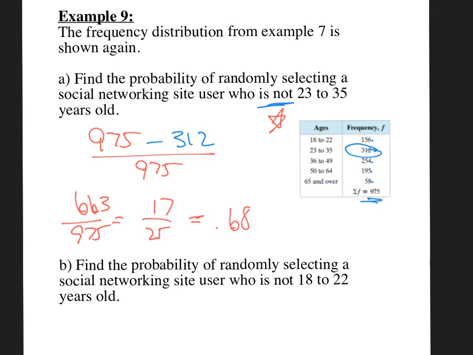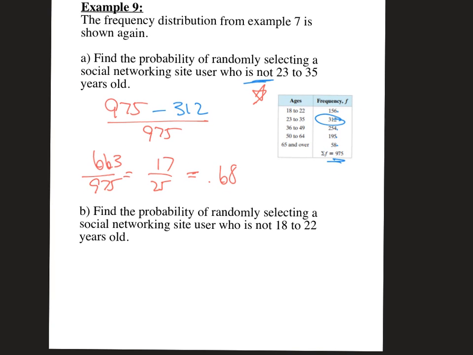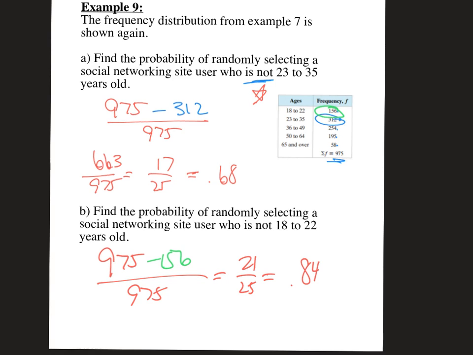Find the probability of randomly selecting a social networking site user who is not 18 to 22 years old. Again, you would find your 18 to 22, that's 156. So you take your total number of people, 975, and subtract the 156. When you do that, it is 21 out of 25, or 0.84. So there's an 84% chance that you are not going to select someone who is 18 to 22 years old.